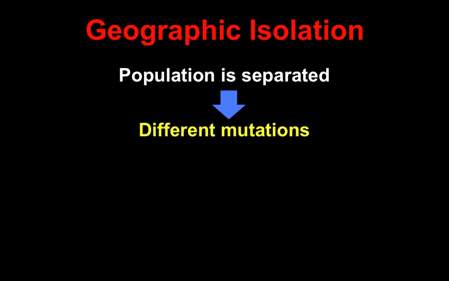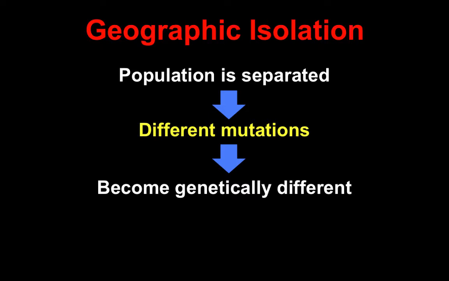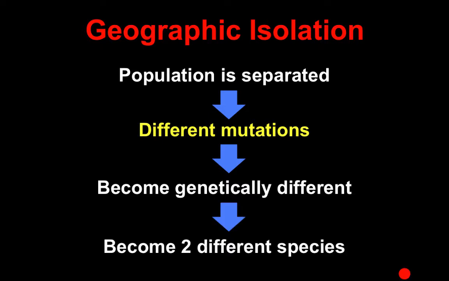Different mutations will occur in the two different populations, and eventually they will build up over time. Once they build up enough, those populations become genetically different, and when they become genetically different enough, they will become two distinct species.